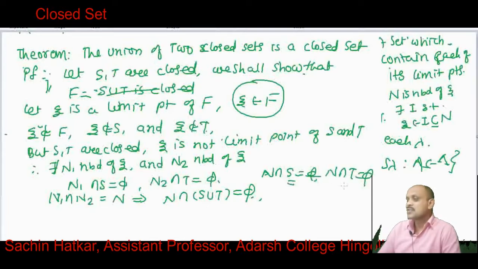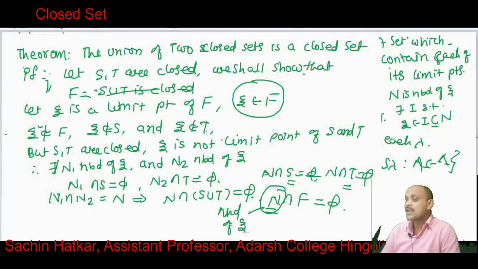These two sets have no common point, and therefore if we take the union S union T and intersect with n, it also becomes phi. So what we get is n intersection F equals phi. This means there exists a neighborhood n of xi such that n intersection F equals phi.